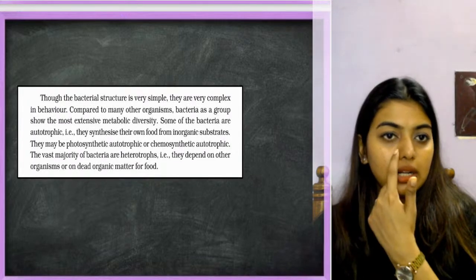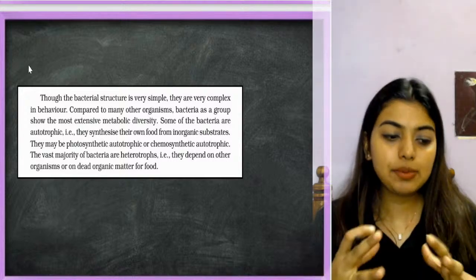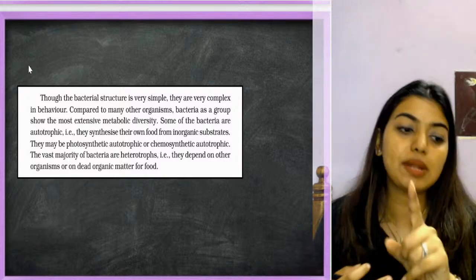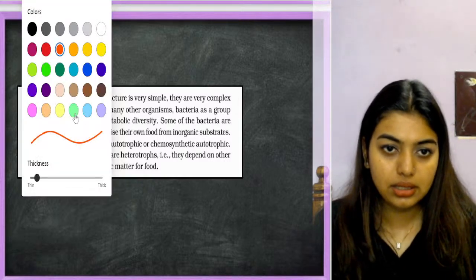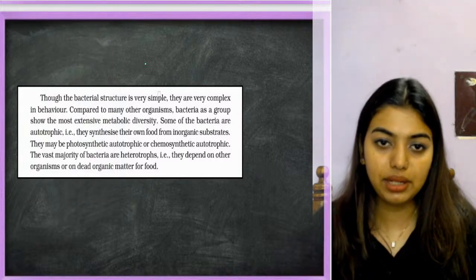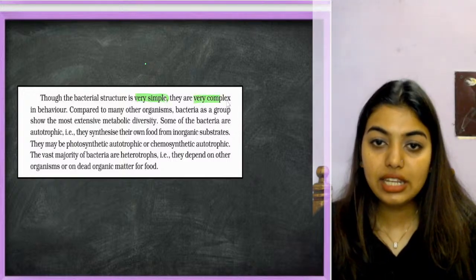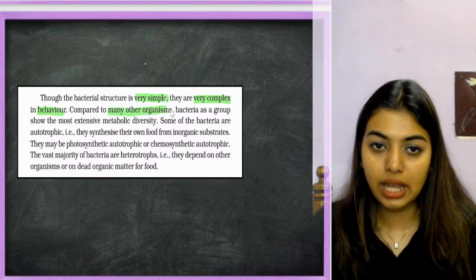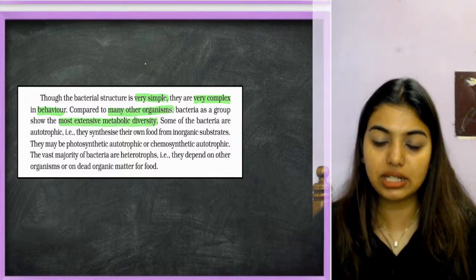Okay, kingdom Monera. Now we understood that the sole members of kingdom Monera are bacteria, and these people are present wherever other organisms cannot survive. All those places these people are present. Though the bacterial structure is very simple, they are very complex in behavior compared to many other organisms. Bacteria as a group show the most extensive metabolic diversity.